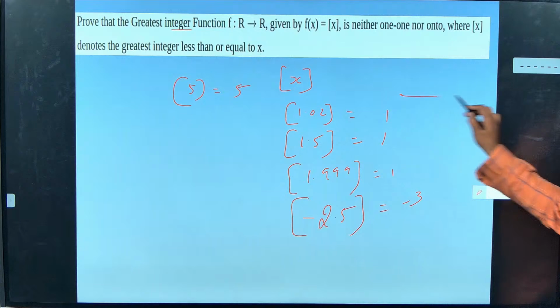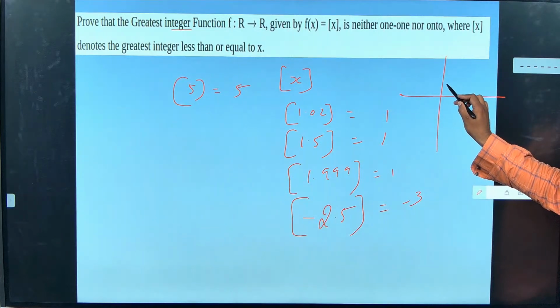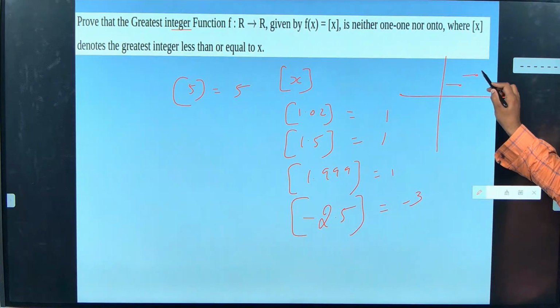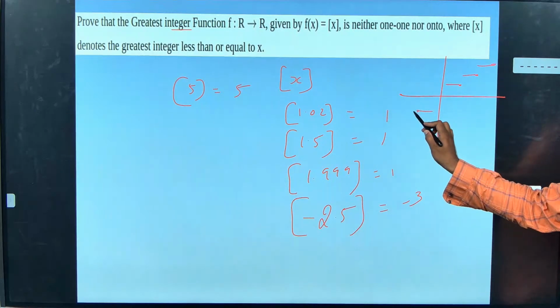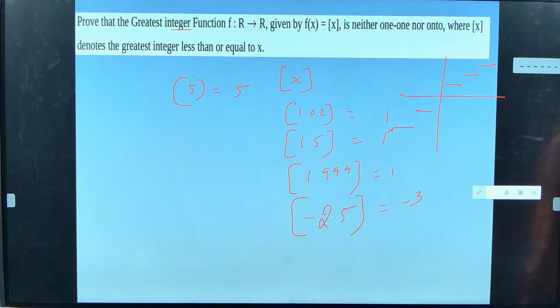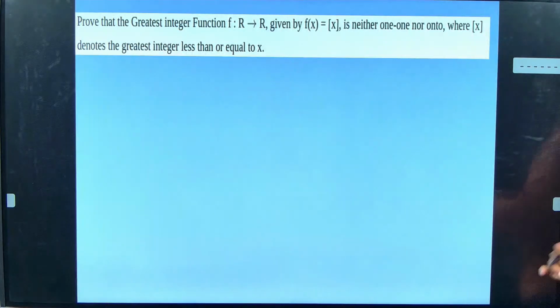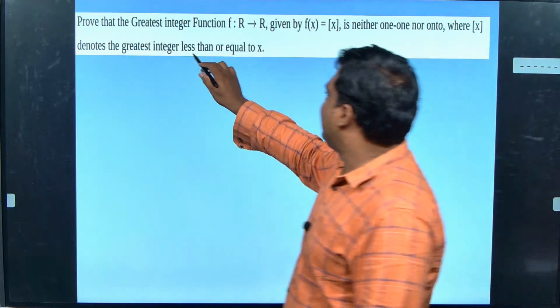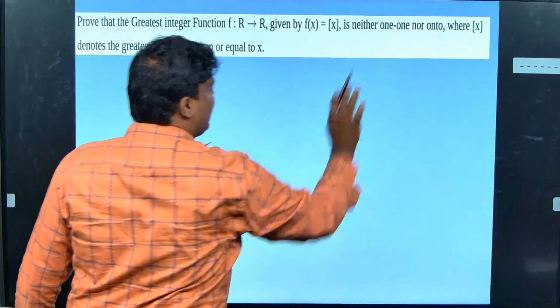I hope you guys remember the graph. It will be like this. A dot like this, then a dot like this, then a dot like this, then a dot like this. Understood? It will be like this. Do you remember? Okay sir, now what has come for the greatest integer function, sir? Nothing. They are asking to prove that greatest integer function is neither 1 to 1 nor onto.